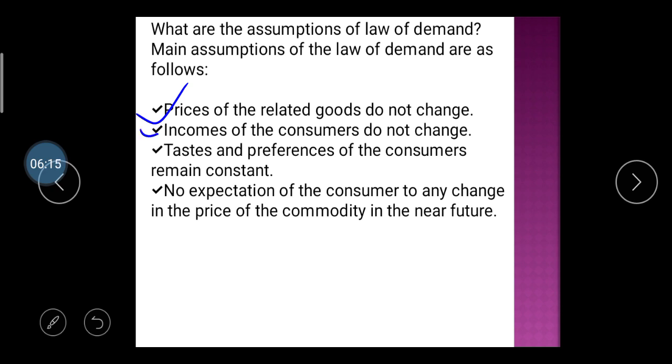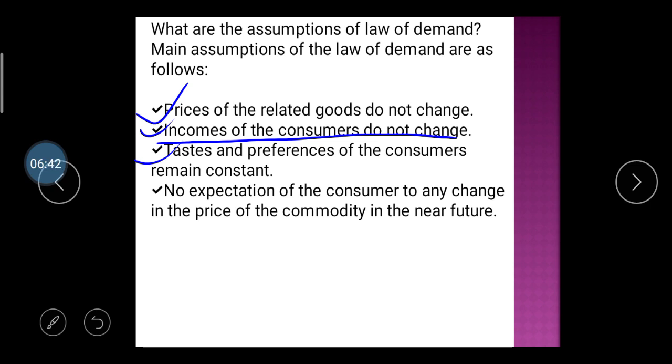Then, the income of the consumer does not change. It is not very real, but the assumption is considered, because the income of the customer can change frequently; it cannot be fixed, right? But here the assumptions are considered. Then, the taste and preference of the consumer remain constant. It's not possible, but it is an assumption, so you should assume it whenever you write this law of demand.